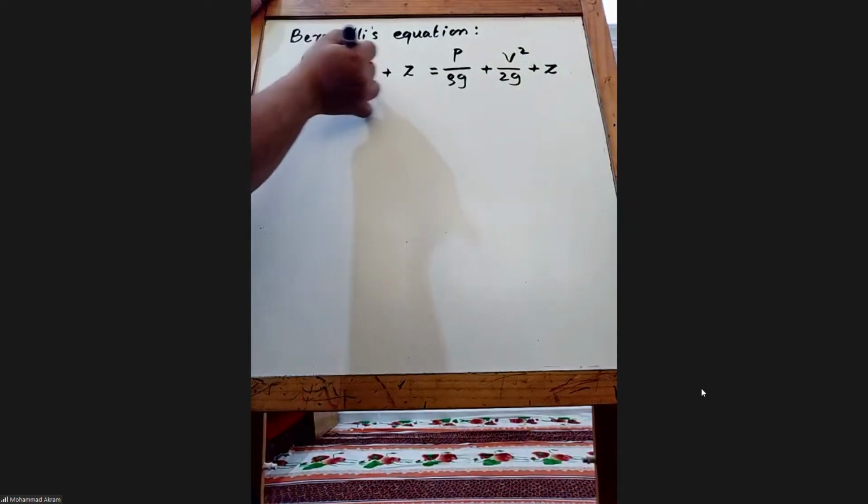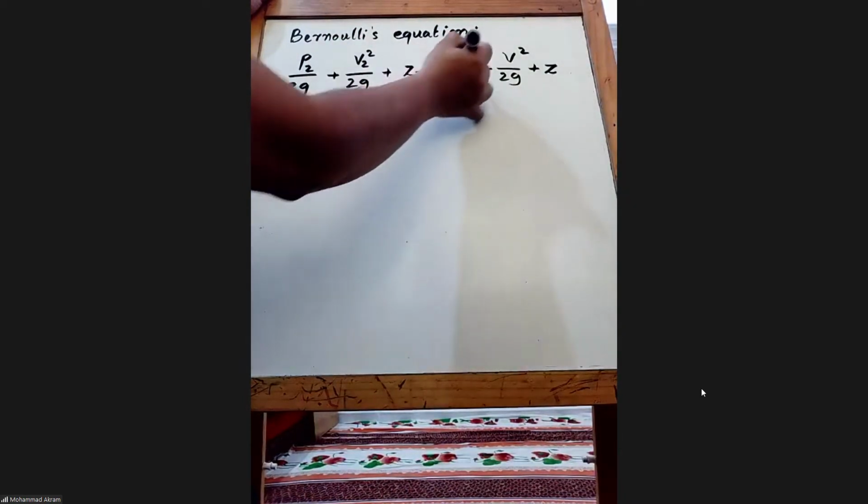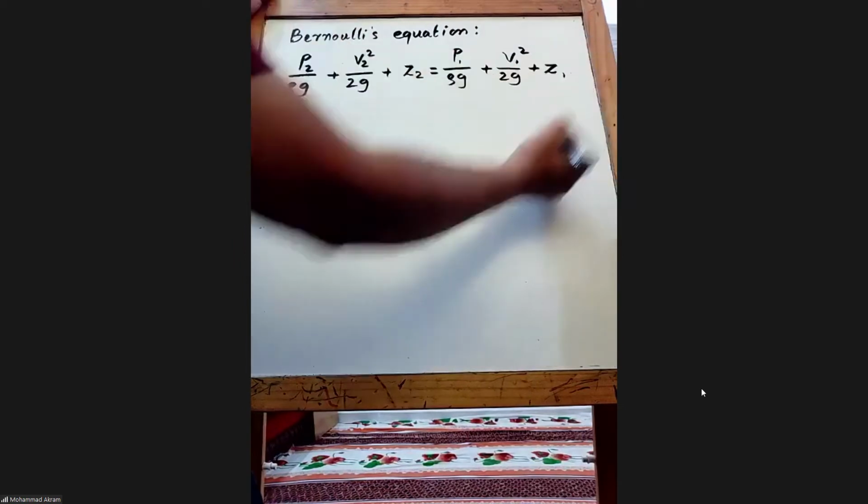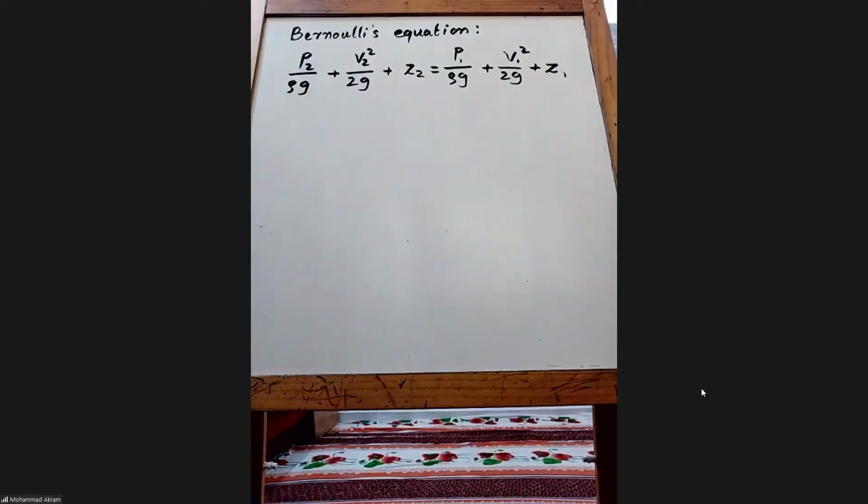If it is 1 and 2 here, you can apply it at two different locations.